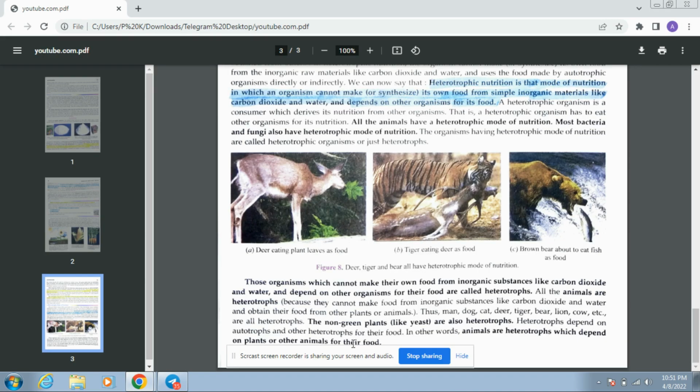Already told that fungi, yeast, and mushroom are all heterotrophs because they do not have the green pigment to capture sunlight and synthesize their own food by the process of photosynthesis. Heterotrophs depend on autotrophs and other heterotrophs for their food. In other words, animals are heterotrophs which depend on plants or other animals for their food.